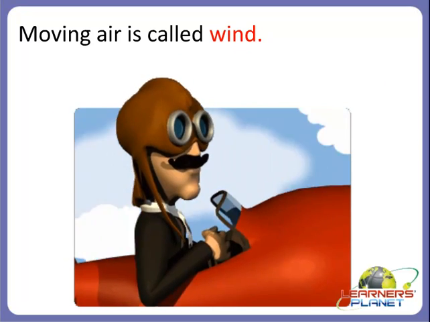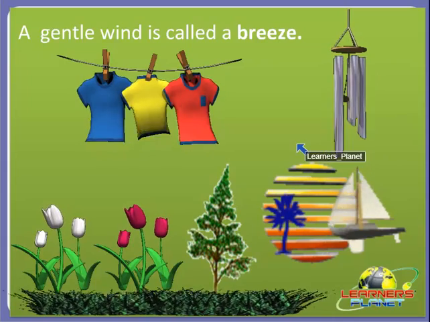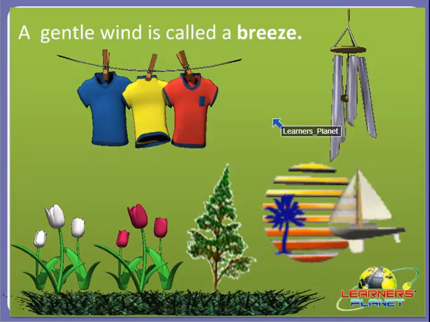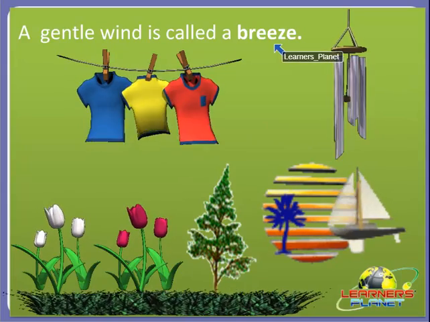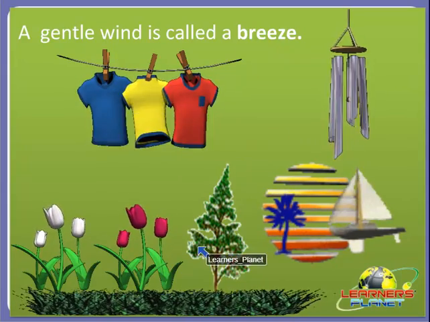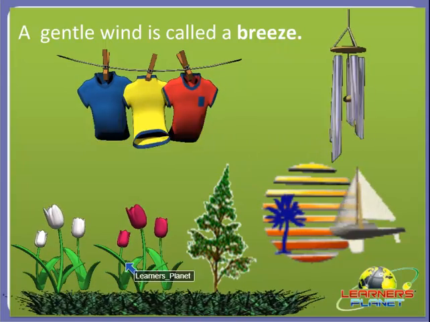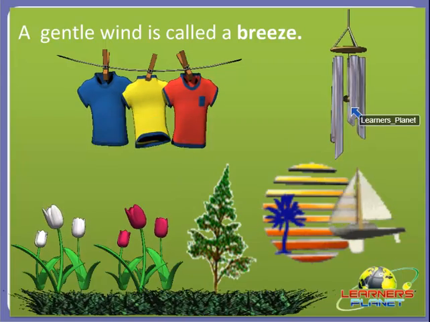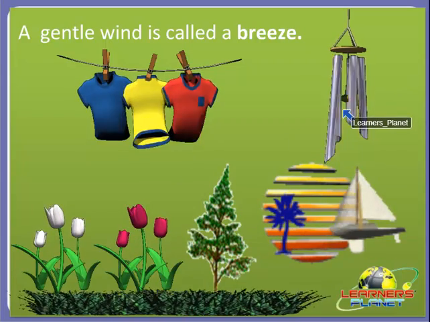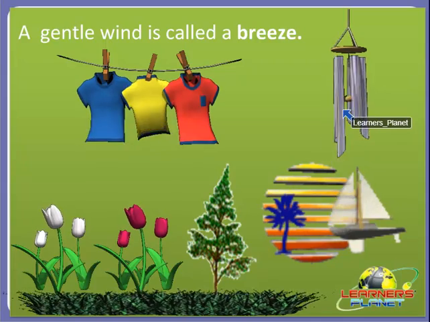So we can see different types of wind. Like a gentle wind is called a breeze, right? As you can see in the picture, you can guess that this is a gentle wind, meaning not too fast and not too slow.